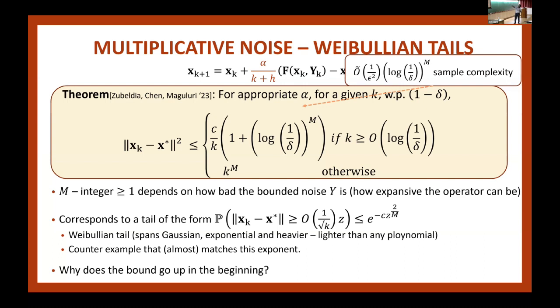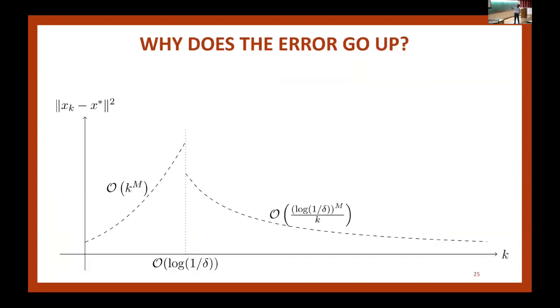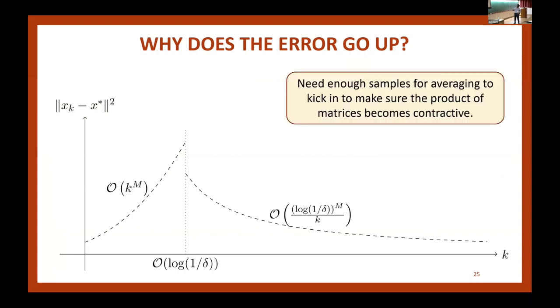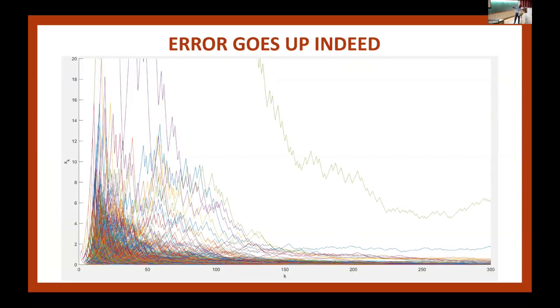So it turns out that this bound that I showed is only after some time. And up to that time, we have a bound that goes up, which is ridiculous because I want the error to go down. Why does this go up? Pictorially, our bound looks like this. After some time, I have this 1 over k with this Weibull tail. Up to that, it goes up. We actually did a simulation, and you see that it indeed goes up in the beginning and it comes down. And that's because, like I was saying, you're hitting it with this expansive operator once in a while.